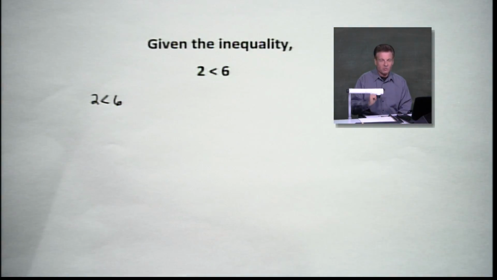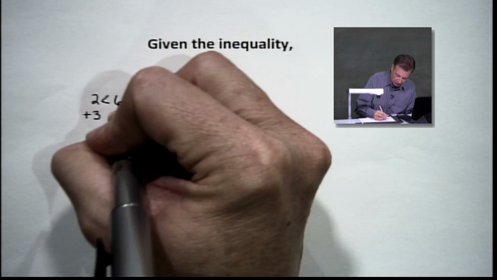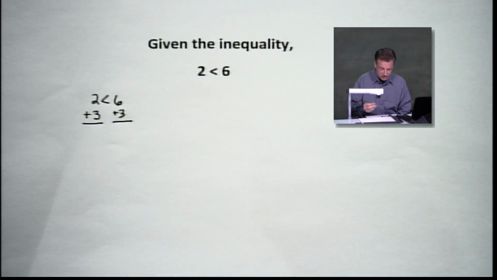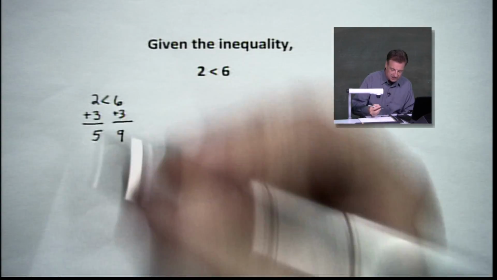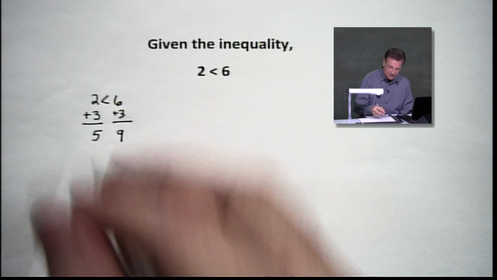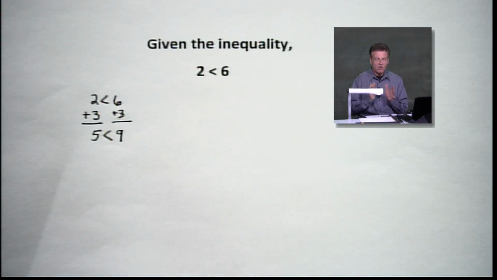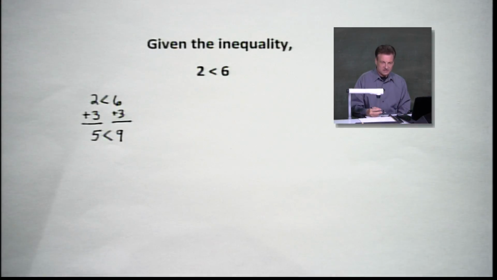And what I want to ask is, what happens if we add the same number to both sides? Let's say I add, for example, 3 to both sides here. So we add 3, and we add 3 over here. And what happened was I have increased. 2 plus 3 is going to give us 5. And 6 plus 3 is going to give us 9. So I want you to notice something here. I added the same thing to both sides, and with 5 and 9 as the results, the less than still holds, all right? So the inequality did not change. Anytime we add a number to both sides, it's going to work great, all right? It's going to be fine.